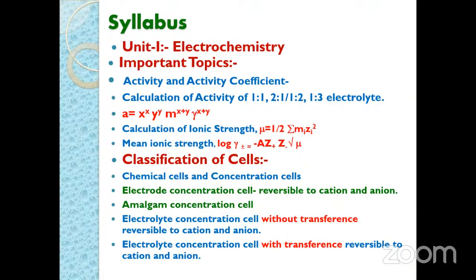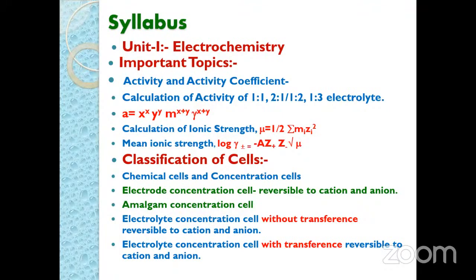Similarly, the other point is the amalgam concentration cell. In the amalgam concentration cell, first of all we say what is meant by the amalgam concentration cell. When the metals are highly reactive, we have to use the amalgam of that metal with mercury. So we call it the amalgam concentration cell.